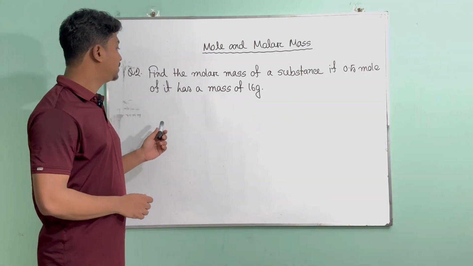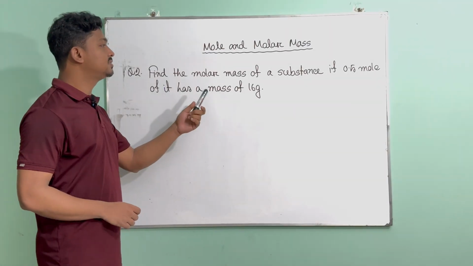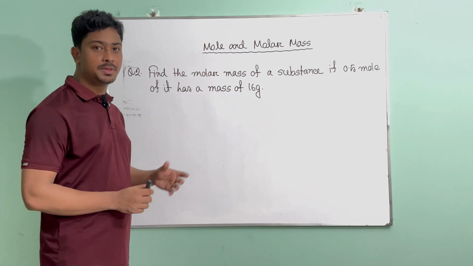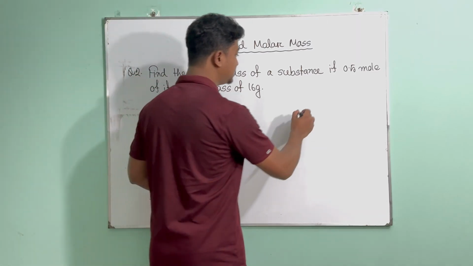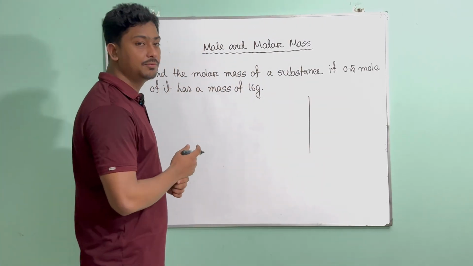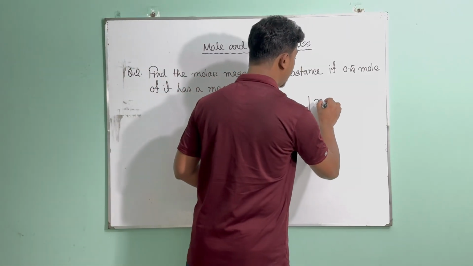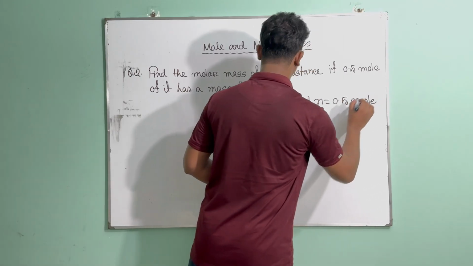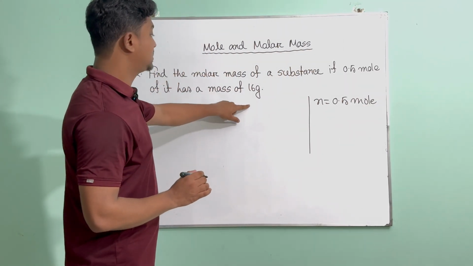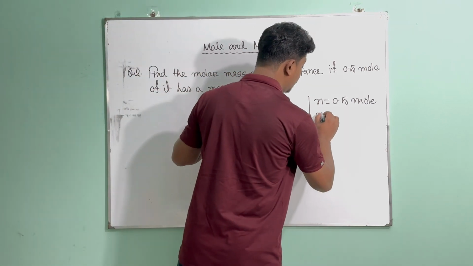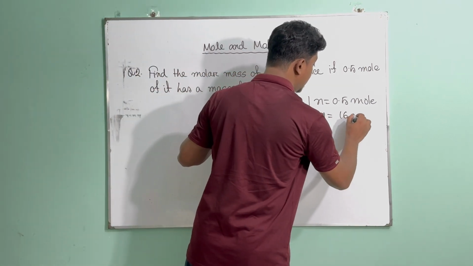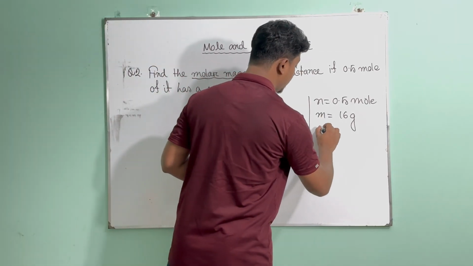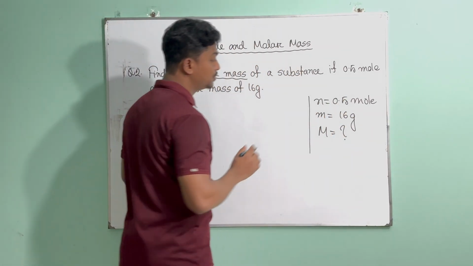So this is our question number 2, where we are asked to find the molar mass of a substance if 0.5 mole of it has a mass of 16 gram. So first thing that we're going to do is to make the right column and write our information. So we have the mole number given. So N equals 0.5 mole. Then we have been given the mass of the substance, which is 16 gram. And as we know, small m represents the mass of the substance, and we are asked to find the molar mass here. That means we are asked to find the capital M. We don't have it. Let's put this question mark.